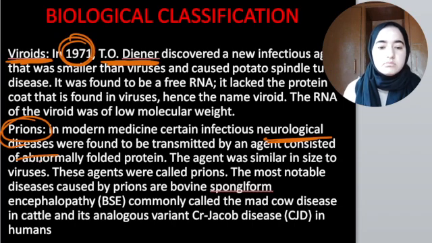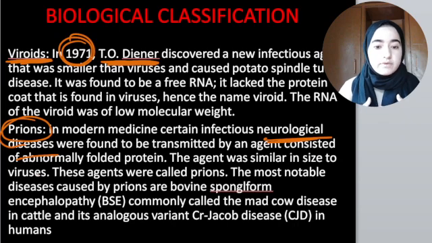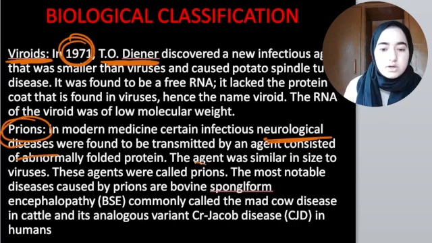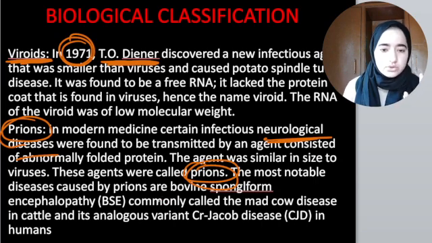They are certain infectious neurological diseases which were found to be transmitted through abnormally folded proteins, and the agents were similar in size to viruses but not viruses. That's why these agents are called prions, which cause neurological diseases. And how do they cause these diseases? Because they consist of abnormally folded proteins.